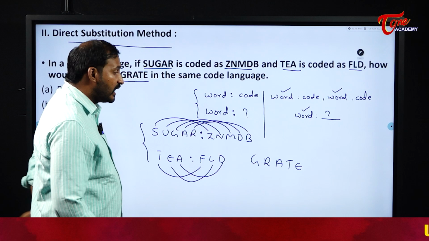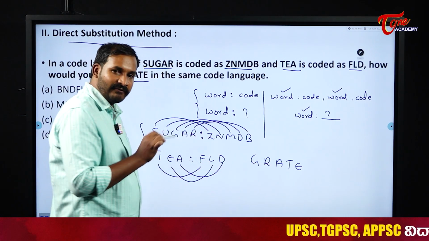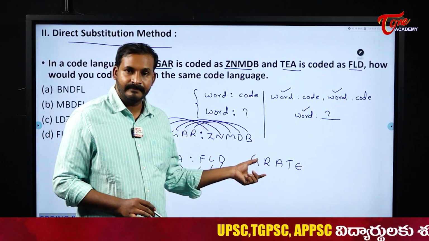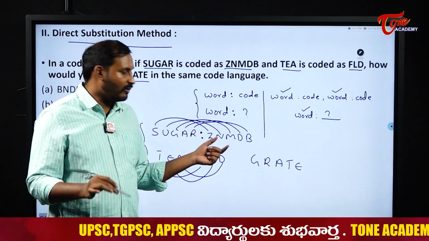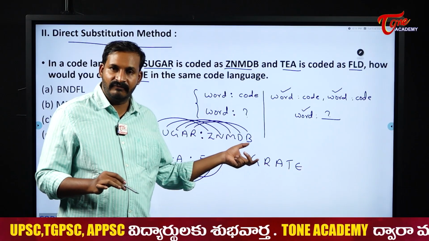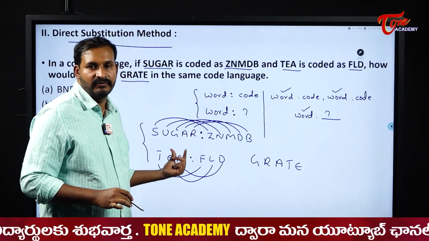Now, sir, you may have one doubt. If the letters are not used here, they will definitely frame a word in such a way that all the letters in the given word are already used in the previous two given words.